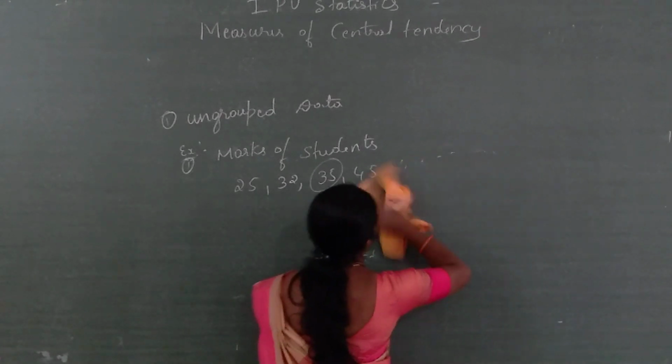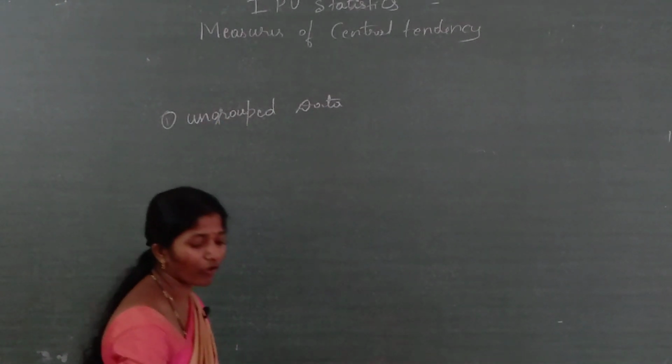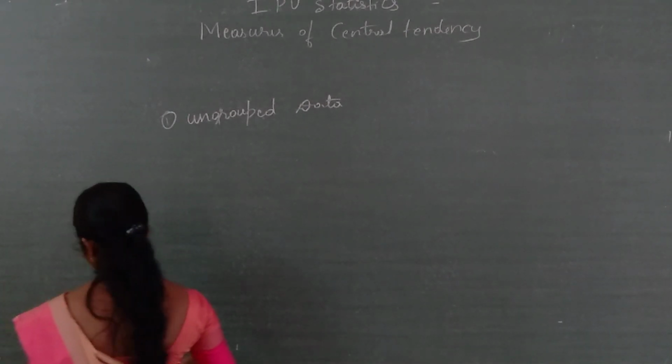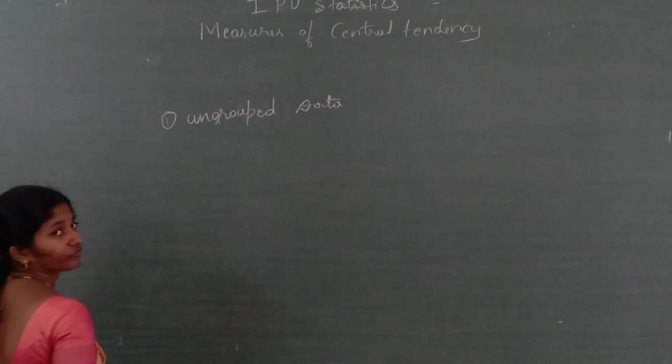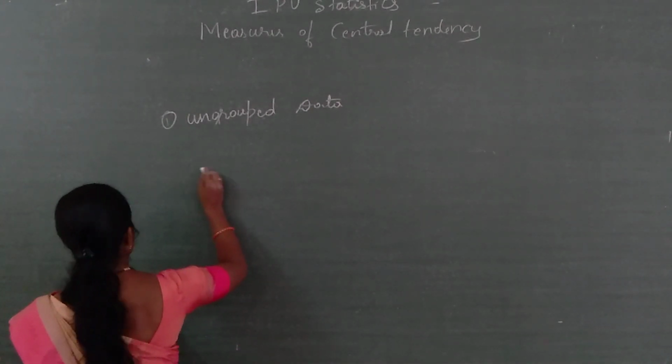I will do another example for raw data, that is, ungrouped data. The following are the number of children for 20 couples. Find the mode. For the 20 couples, we find the mode of the number of children.